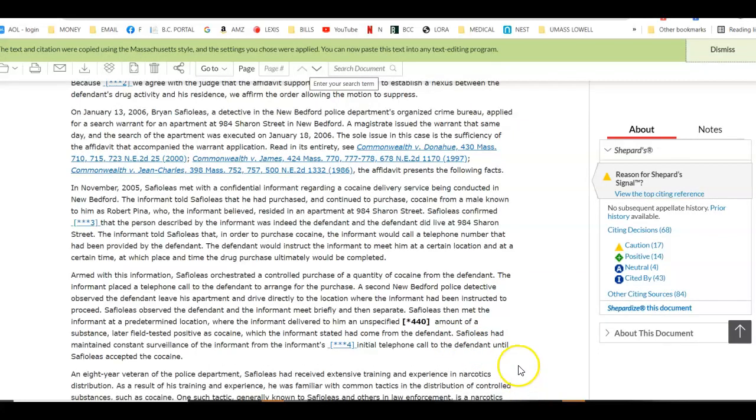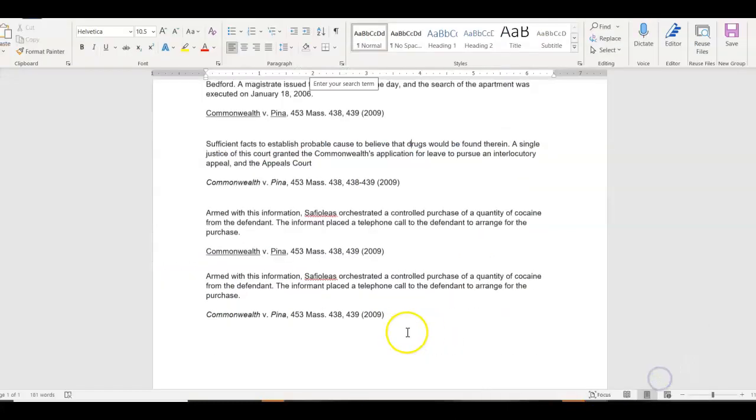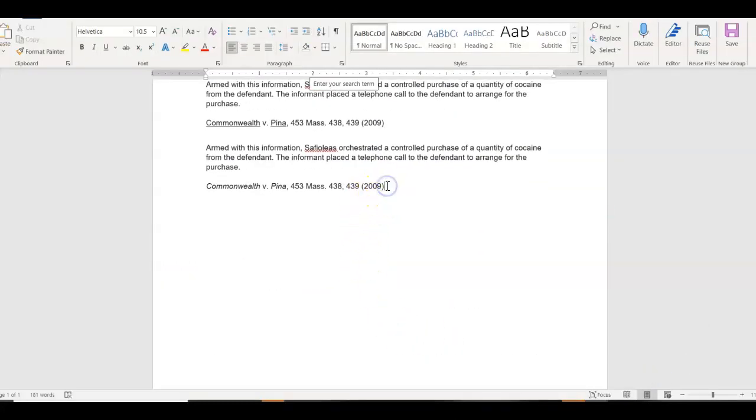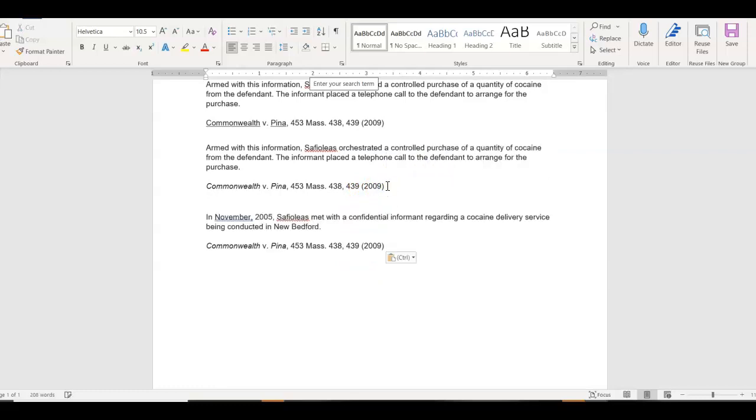And I'm going to open up a Word document. You could do the same. I have this Word document down here. I was practicing on it earlier. And I'm going to Control V or paste, right click paste, excuse me. All right, you'll see that everything came out correctly. You'll see that the quote came out here and it's italicized.